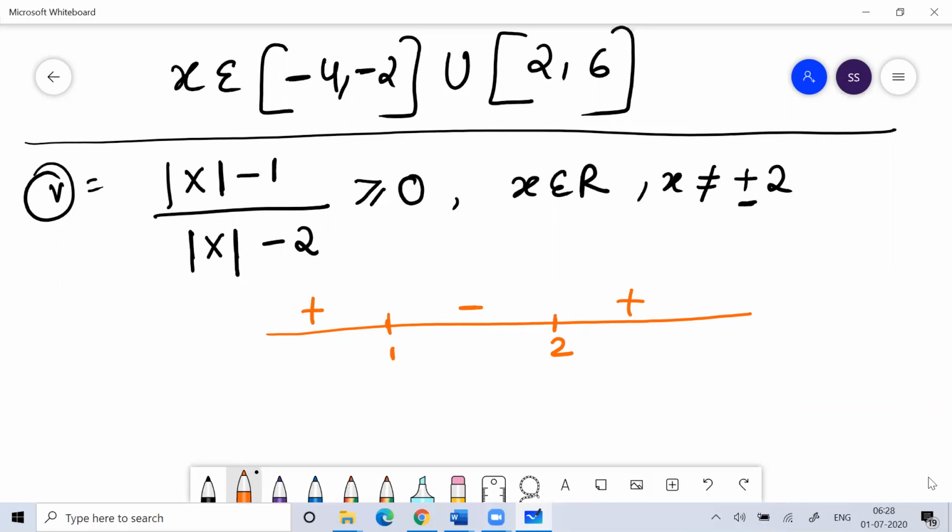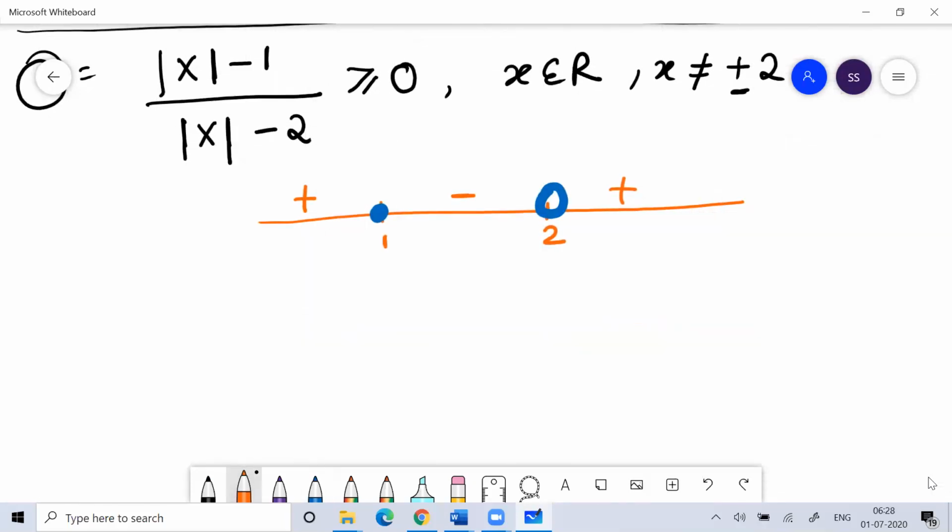Here, which values will you accept? You will accept greater than or equal to values, and modulus of x can never be 2, but modulus of x can be 1. You are looking for the greater than or equal to value.